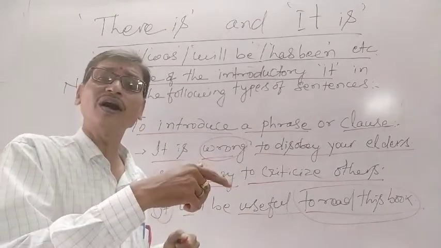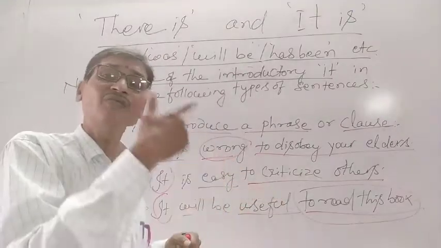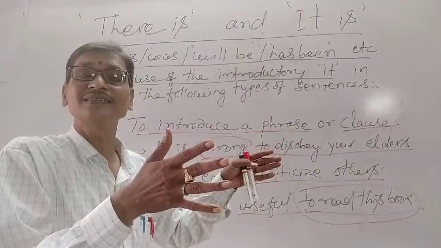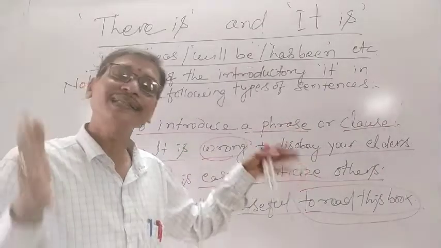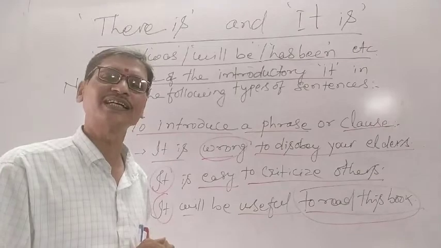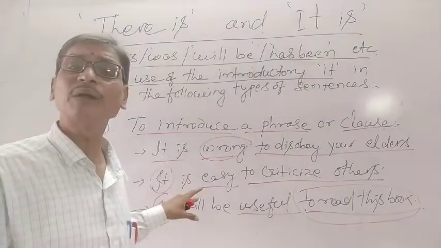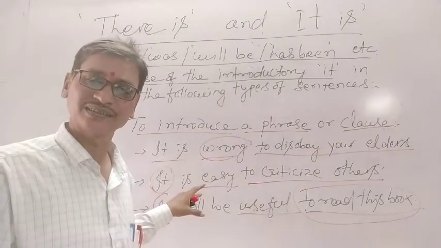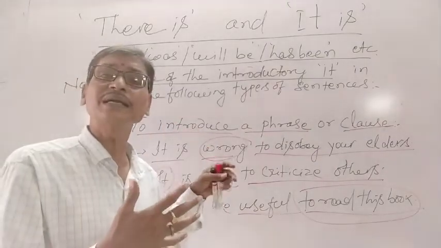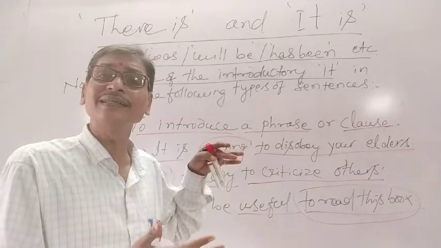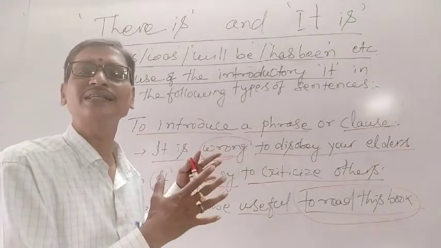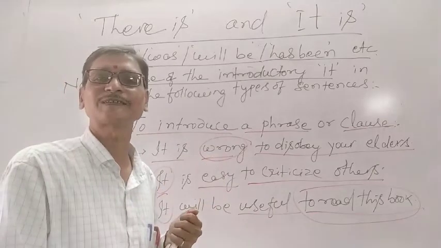Similarly, in other cases, like when we want to express a phrase or a clause, we also need to use it at the beginning of the sentence, and we understood from the given examples. So today we understood the differences between there and it, and the situations when we need to use it at the beginning of the sentences.